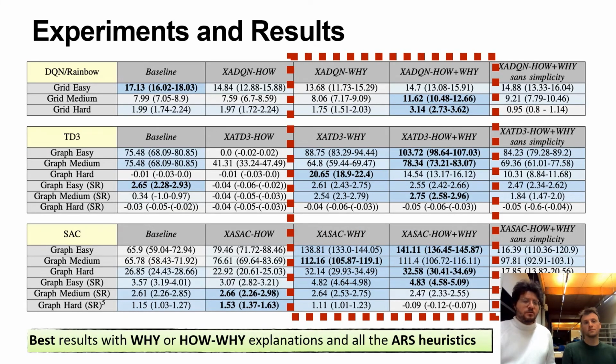We modified 3 important algorithms from literature by integrating our explanation-aware mechanism: DQN, TD3, and SAC. We use DQN for the discrete environment and the other 2 for both the continuous tasks. And we can see the results here on this table. With the exception of the easiest case in a discrete environment, our method proves a substantial improvement in the performance of those algorithms simply by organizing the replay space in an explanation-aware way.